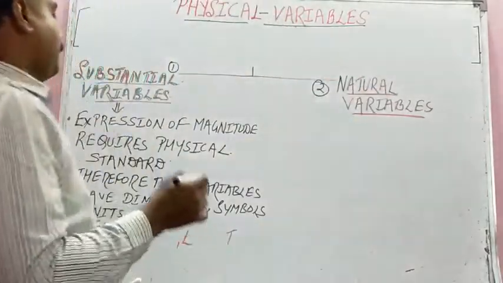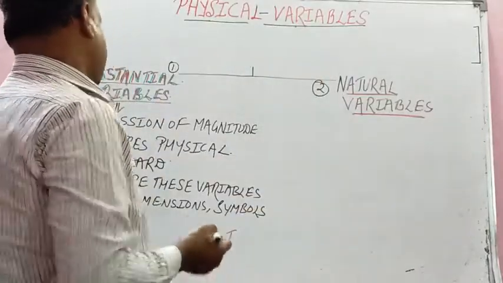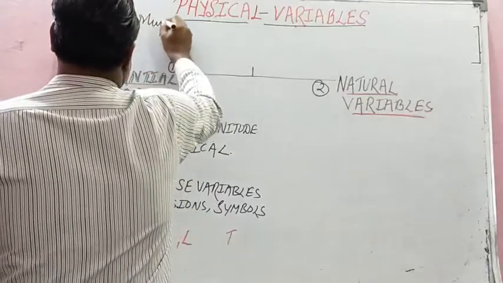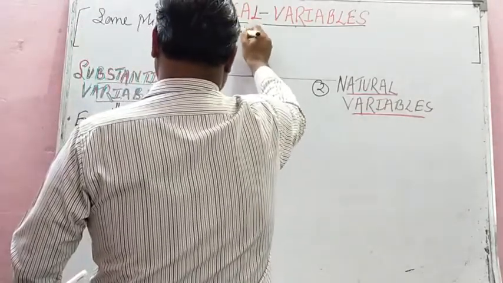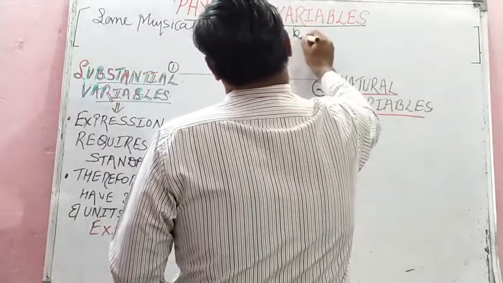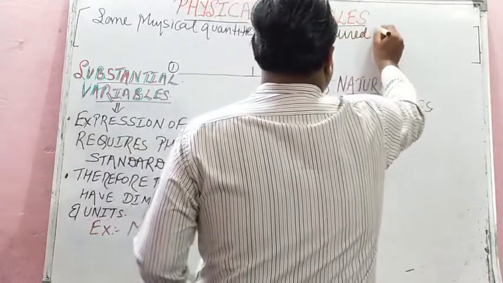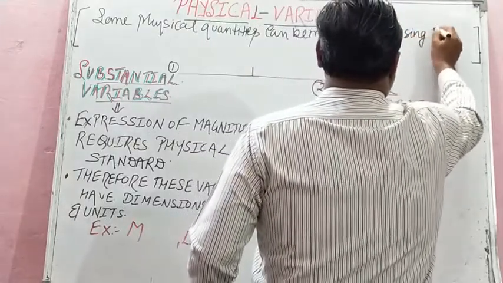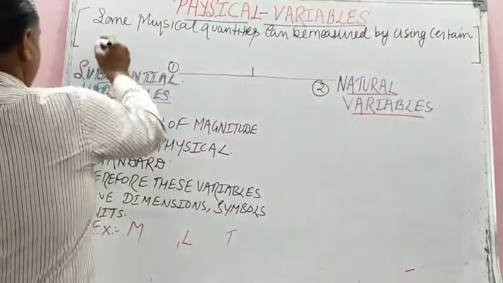So what are physical variables? First we can give some idea of physical variables. What we can write here? Some physical quantities can be measured by using certain measurable variables.